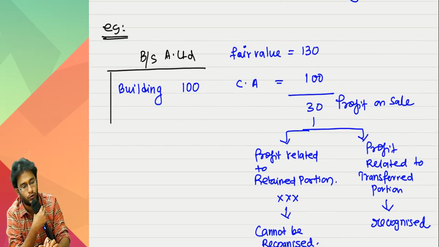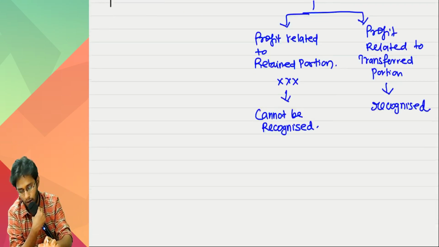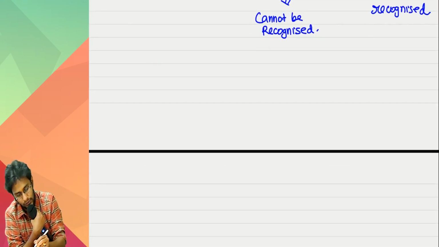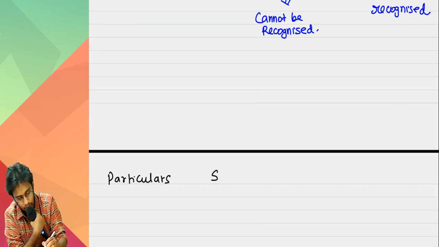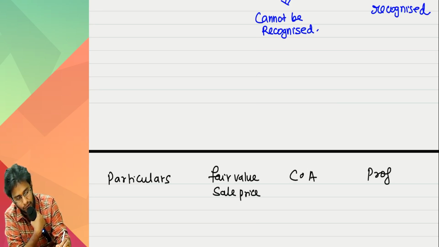Let us see how to split this number. How to split the 30 into 2 portions. You understand that, game over. So what we will do is, we'll make a small table, sir: particulars, fair value or rather the sale price, carrying amount, profit.